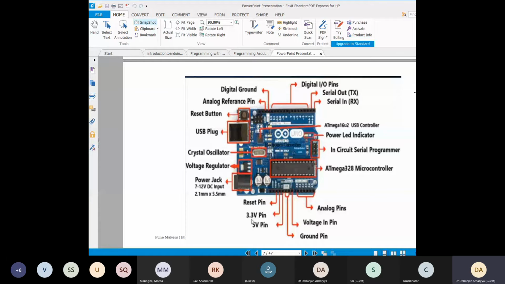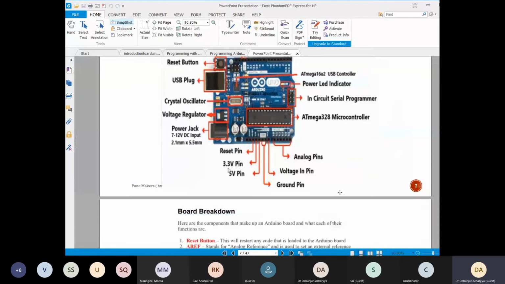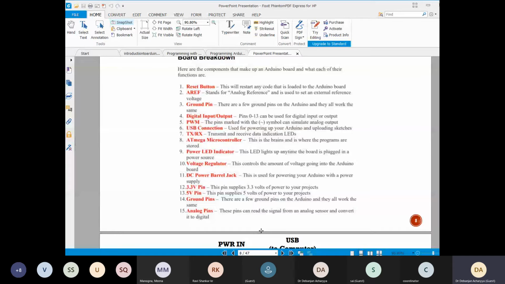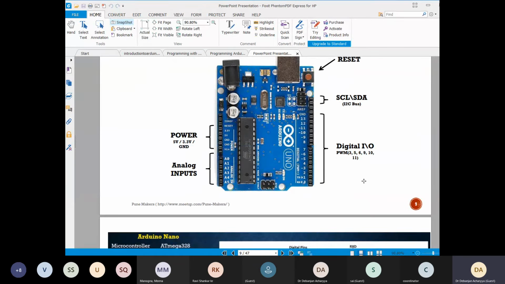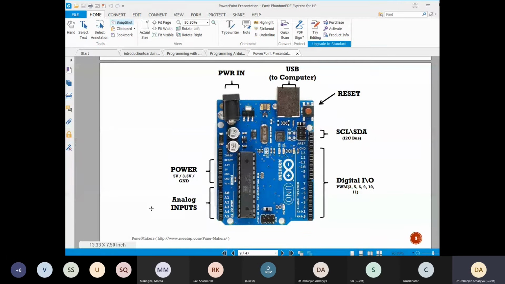Now coming to the Arduino boards once again. I will share this note where all the things are written. This is the board breakdown, and here you can see all of this once again. This is the picture of the Arduino board itself. Mainly you have analog inputs, and you have digital inputs and outputs. You can also drive power; this Arduino board can be used as a 5 volt source. There is a ground, and there is a serial communication port over there.